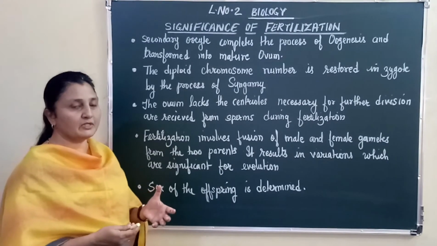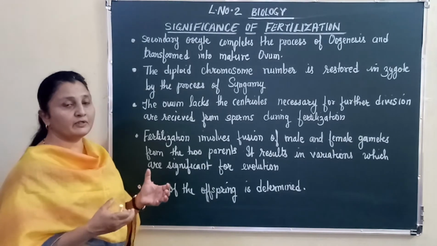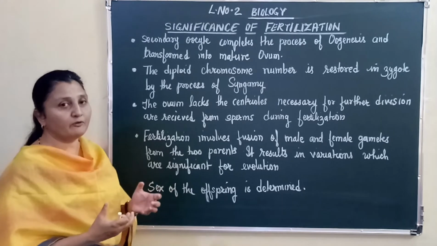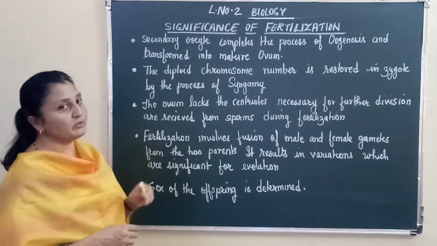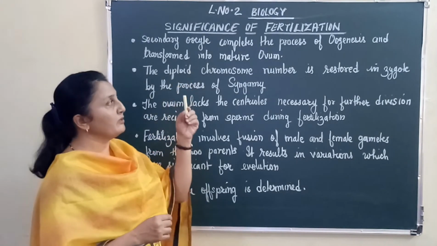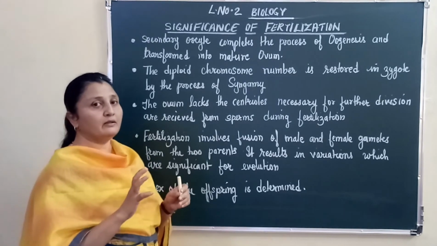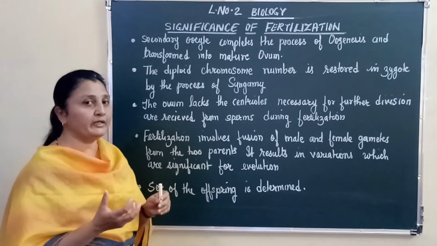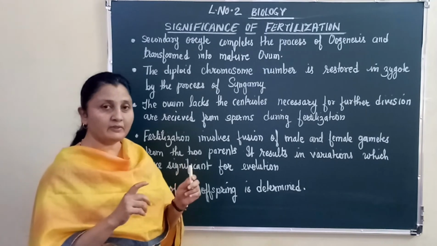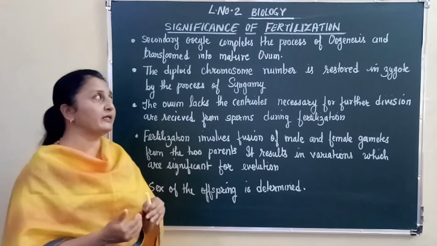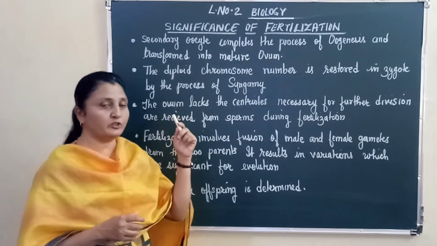Let's talk about the significance of fertilization, a question which is asked in the exams. So what is so significant or important about fertilization, right? Let us talk about the first significance. The secondary oocyte completes the process of oogenesis. Remember, the oogenesis is incomplete. The egg or the secondary oocyte has not yet completed its meiosis 2, right? So after the sperm touches the vitelline membrane of the egg, the oogenesis gets completed, and the secondary oocyte gets transformed into a mature ovum.